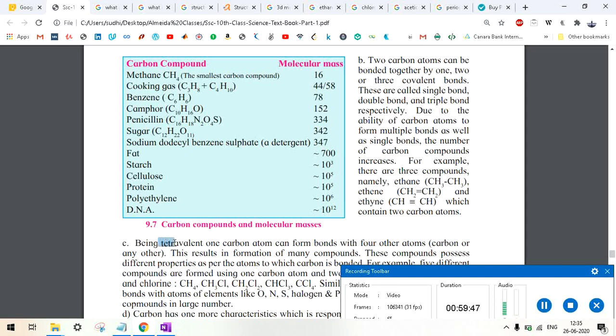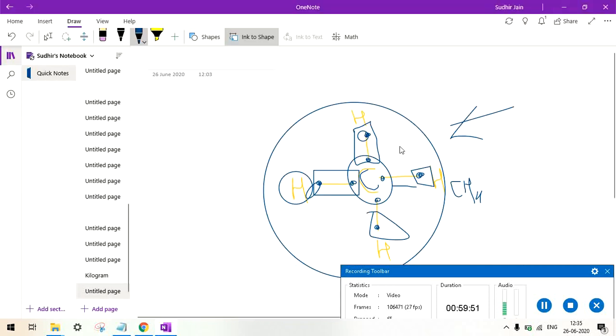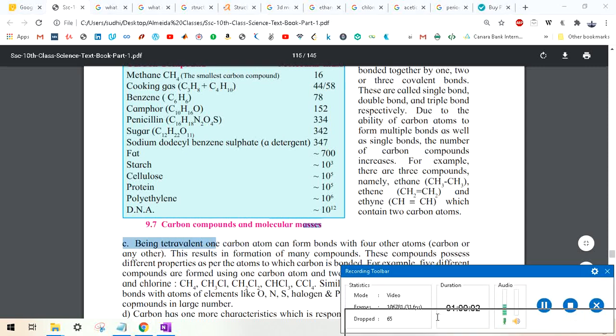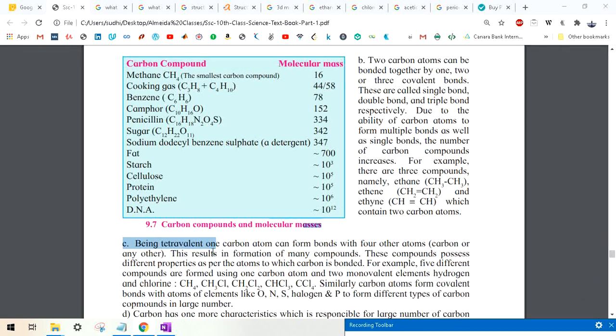Carbon is tetravalent. What is tetravalent? Tetra means four and valent means bond. Since carbon has the capability to form four bonds, one carbon atom can form bonds with four other atoms. These four other atoms can be carbon or any other atom, which results in the formation of many compounds that possess different properties as per the atoms to which carbon is bonded.